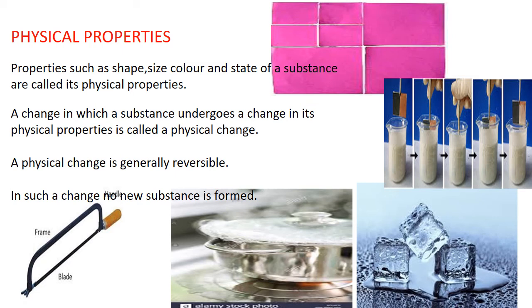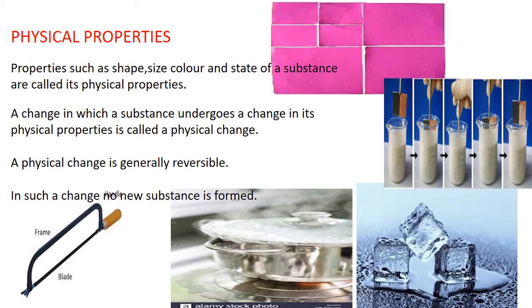In the second experiment, we took chalk pieces or chalk powder, mixed it in water and tried to make the chalk pieces again. We can get the original chalk pieces if we make the correct shape. In the third one, we took ice pieces and allowed them to melt, and when we kept it in the refrigerator, we again got back the ice. Similarly, in the fourth, we boiled water and after boiling, we covered the water with a lid. When we opened the lid, we saw water droplets on the cold part of the lid.